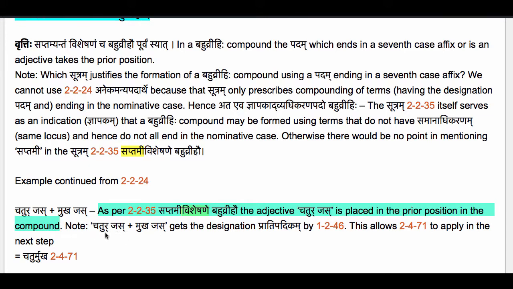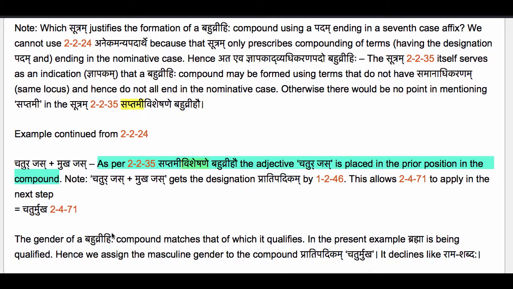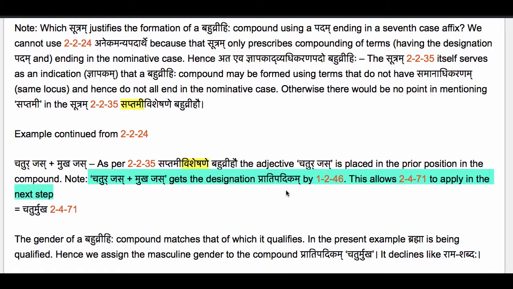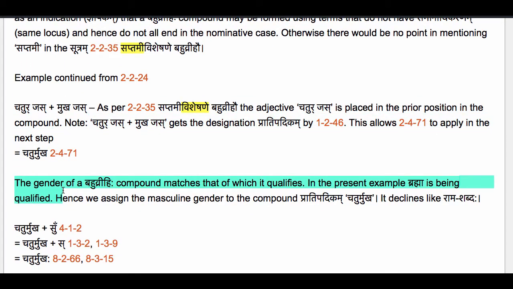compound, and now the usual steps, Chatur Jas plus Mukha Jas gets the designation Pratipadikam by 1.2.46 Krit Taddhita Samasashcha, because we have formed a Samasaha, and that allows us to apply 2.4.71 Supo Dhatu Pratipadikayoho, perform the luk elision on the sup affixes Jas and Jas which are inside the compound Pratipadikam. Now the gender of a Bahuvrihi compound matches that of which it qualifies. Remember, a Bahuvrihi is an Anya Pada Pradhanaha. So its gender is going to match the gender of that Anya Padam.